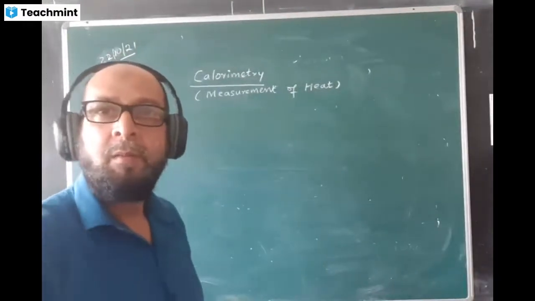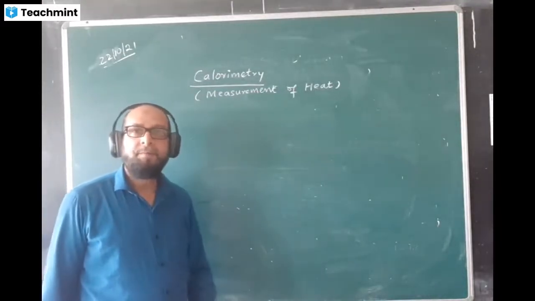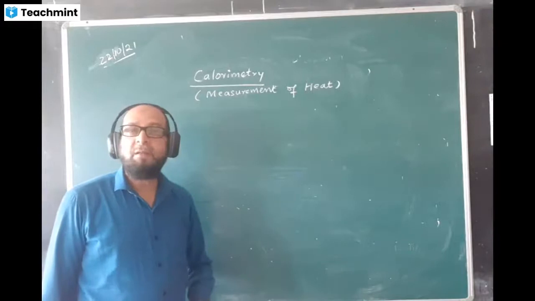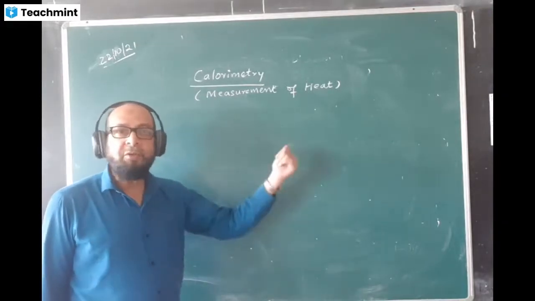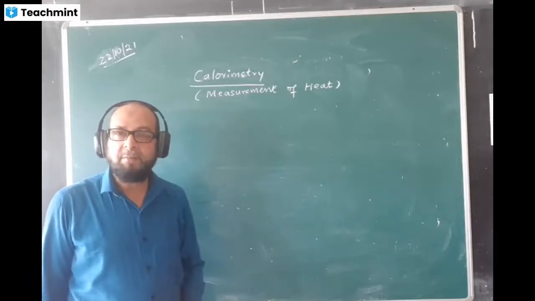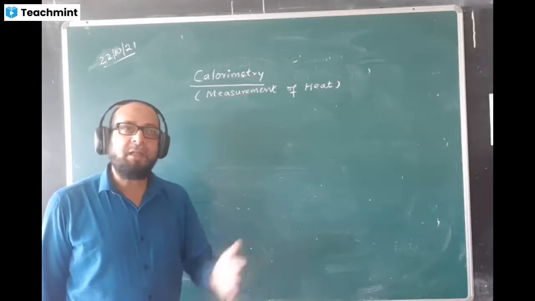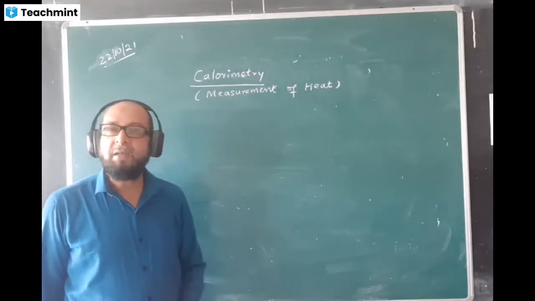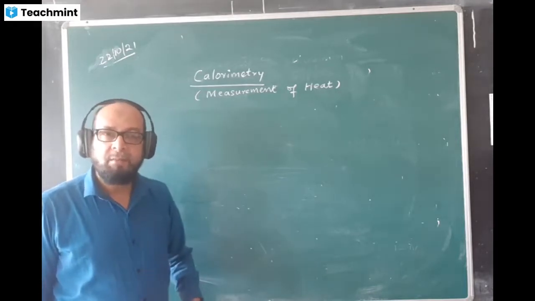Second point of difference. The SI unit of heat is joule and the SI unit of temperature is Kelvin, denoted by capital K. SI unit of temperature is Kelvin, though other units are degree Celsius, degree Fahrenheit, etc. But the SI unit is Kelvin.